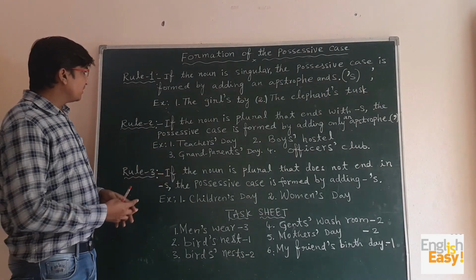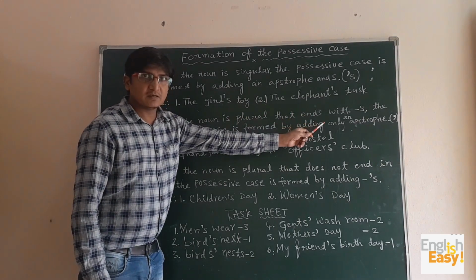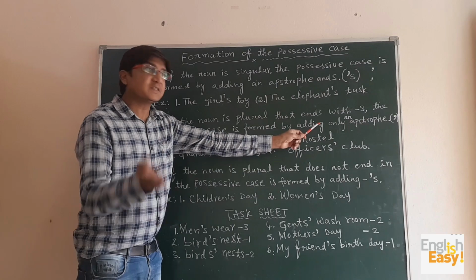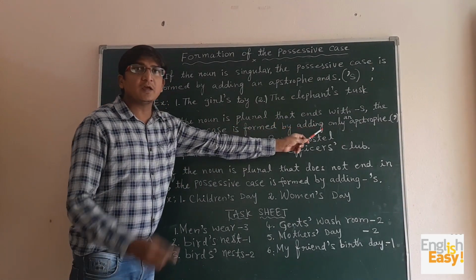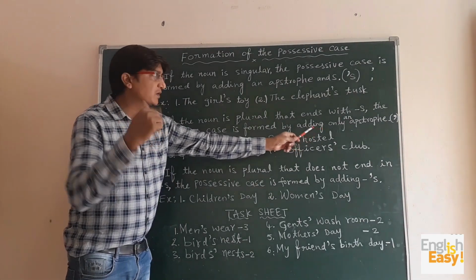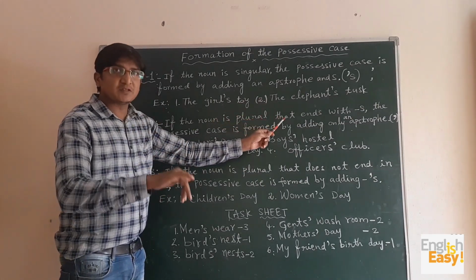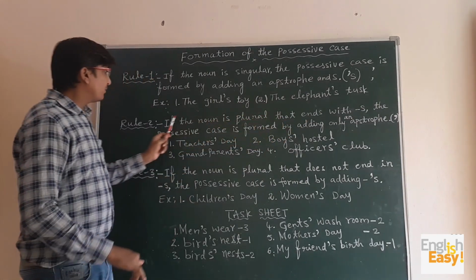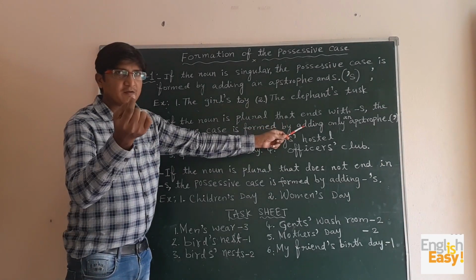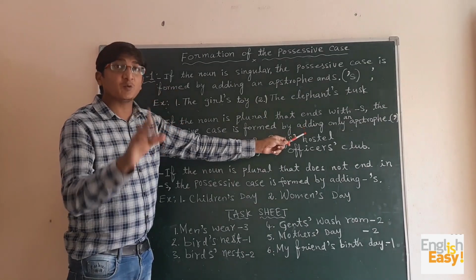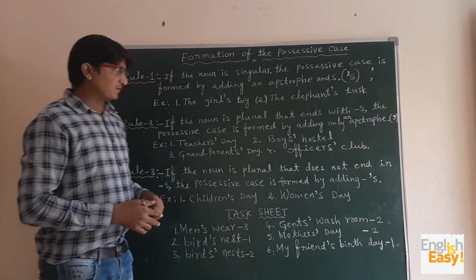And then the second rule is, if the noun is plural and ends with s, the possessive case is formed by adding only an apostrophe. Remember once again, if the noun is plural and ends with s, then the possessive case is formed by adding only an apostrophe. We should not use apostrophe s, only an apostrophe. That's why in brackets I have written only an apostrophe.